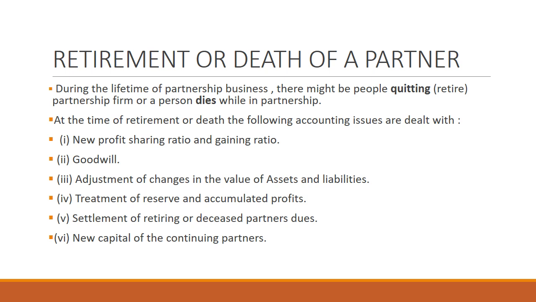Number 3, we have an adjustment of changes in the value of assets and liabilities as per agreement. In number 4, there will be a treatment of reserves and accumulated profit, so the undistributed profit will now be distributed. Number 5 will be a settlement of the retiring or deceased partner's dues. And the last one will be the new capital of the continuing partners, together with the financial position after reconstruction of the new partnership of existing partners.